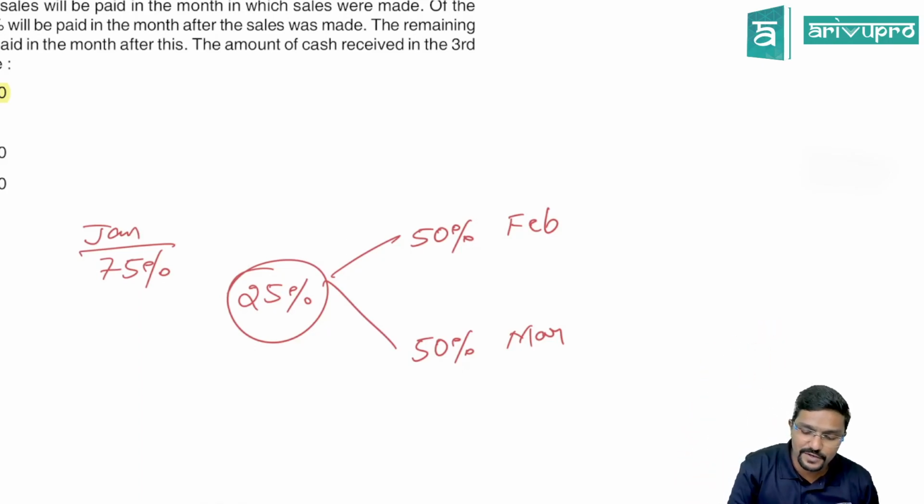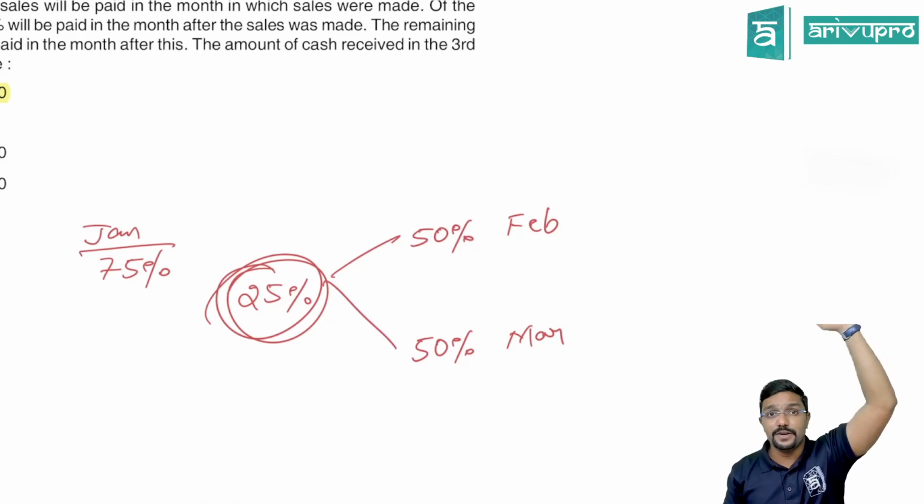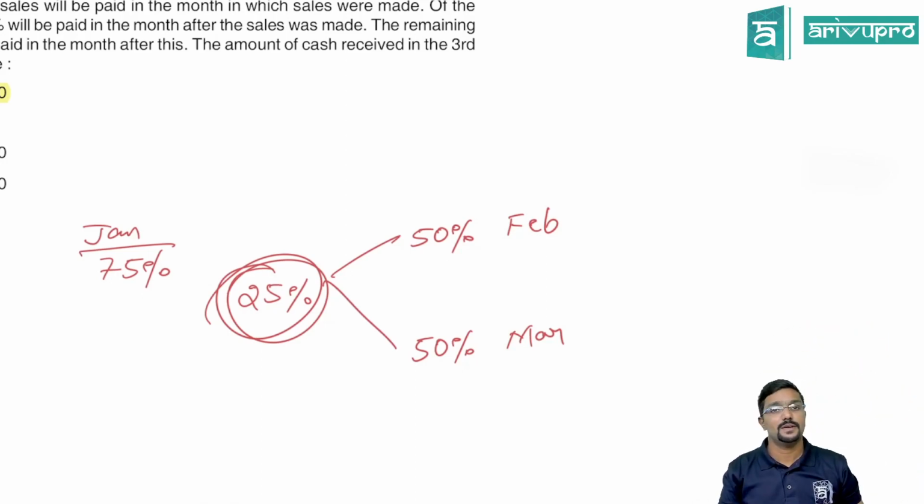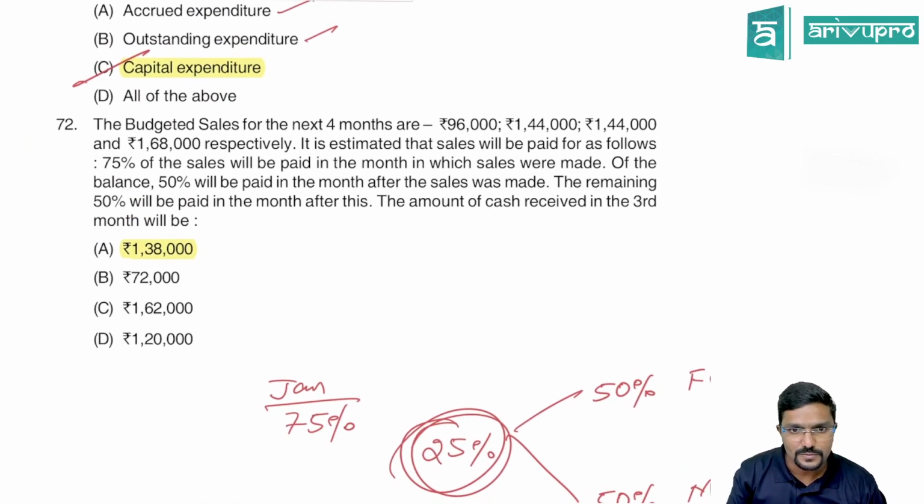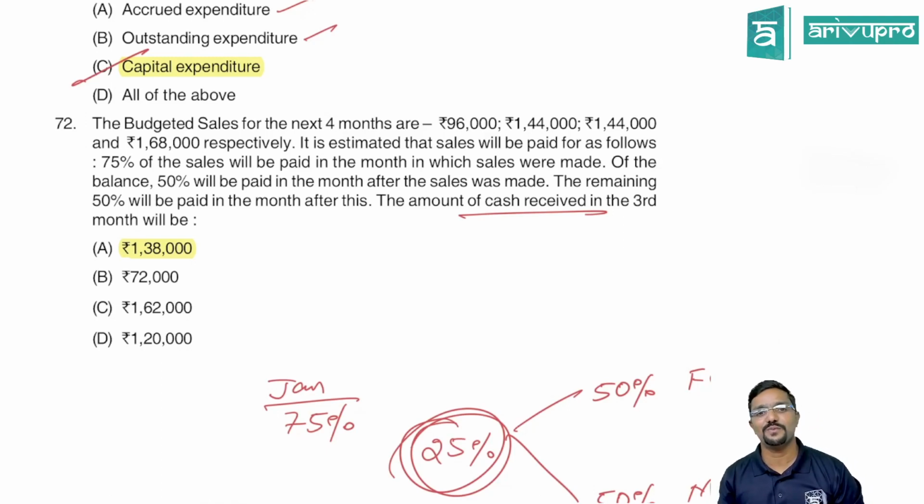So this 50-50 is a part of 25%. If you are taking it of total, then it will be 12.5%, 12.5%. Clear? Yes, sir. Chalo. So how are they collecting the sales they have given? The amount of cash received in third month will be.